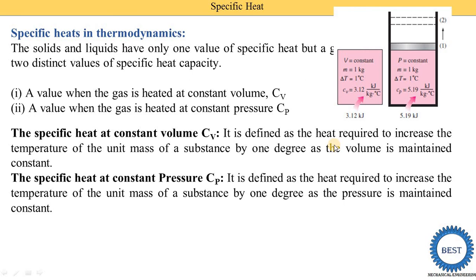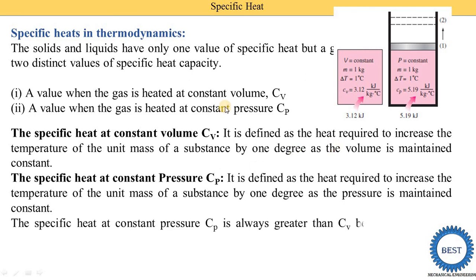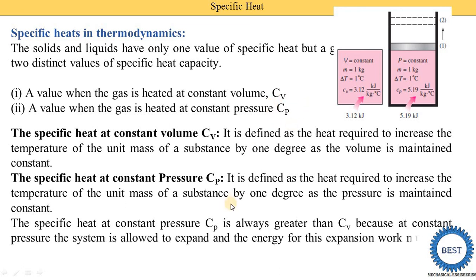But when we do the heat addition process at constant volume, a lower quantity of heat is required. So why do we require a higher quantity of heat at constant pressure? That I mentioned here. The specific heat at constant pressure is always greater than Cv, because at constant pressure the system is allowed to expand.